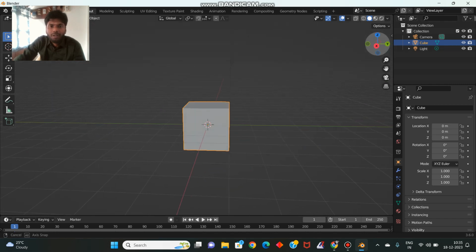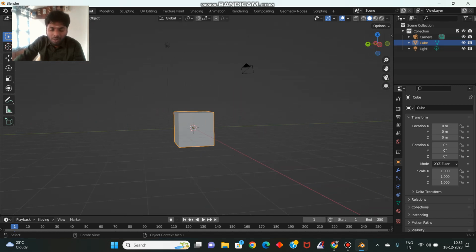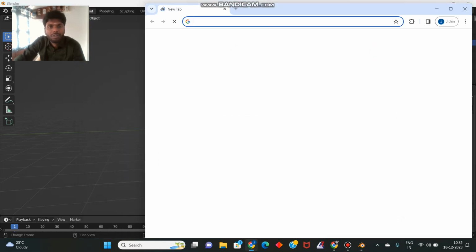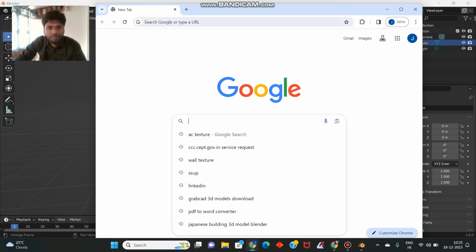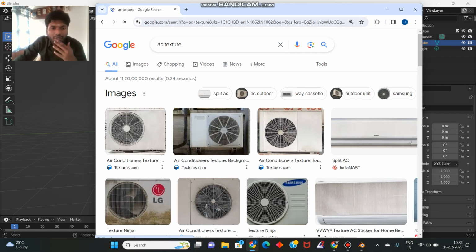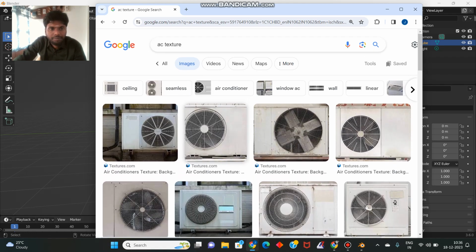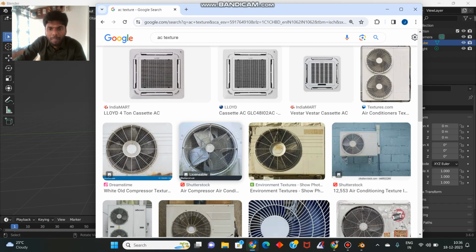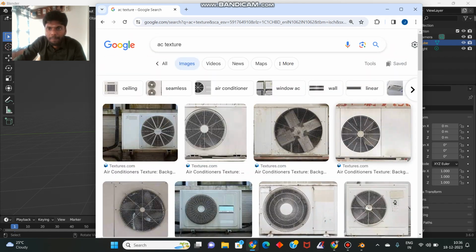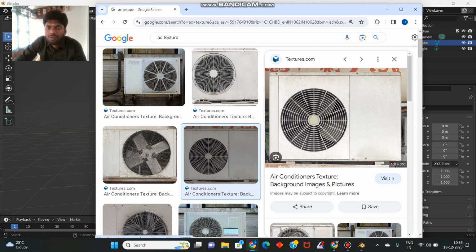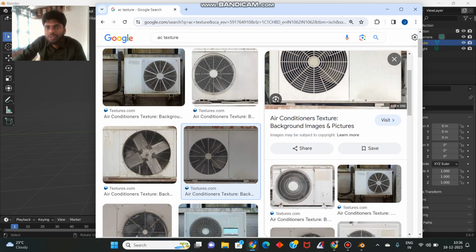Okay, actually, first of all, you download the texturing image. I will use Chrome, then search for texture. I will download that texturing image first, because I will choose this kind of image to show how to apply the material to the object. I download this image.